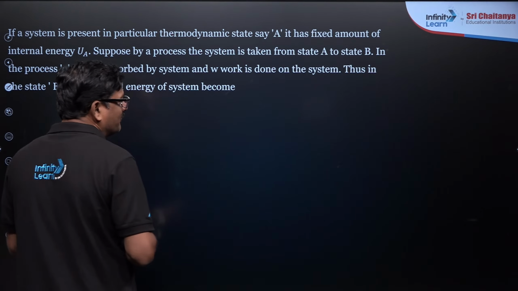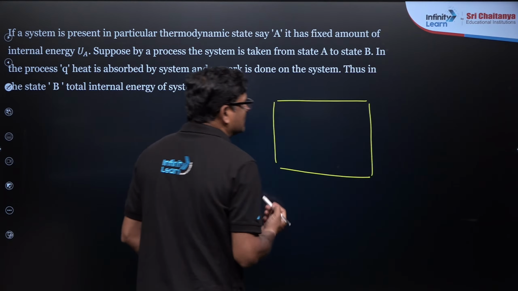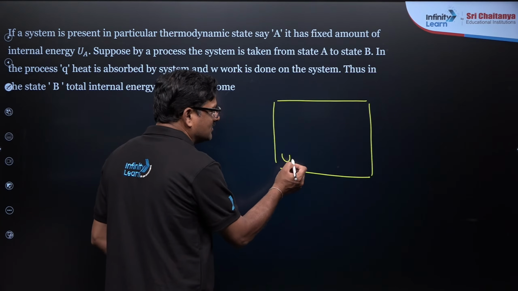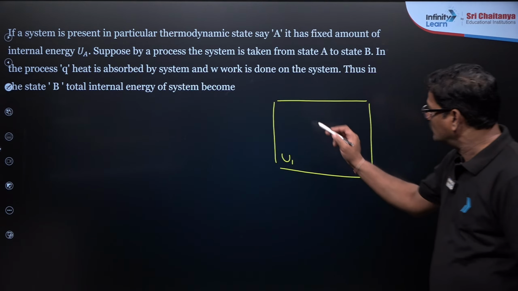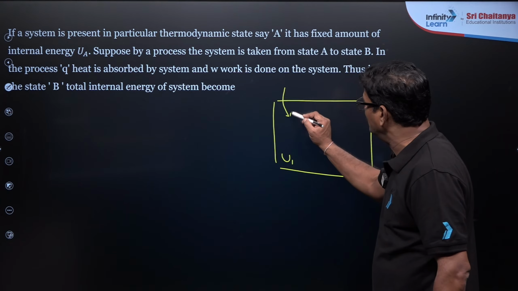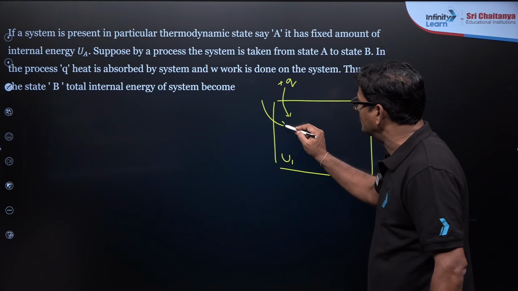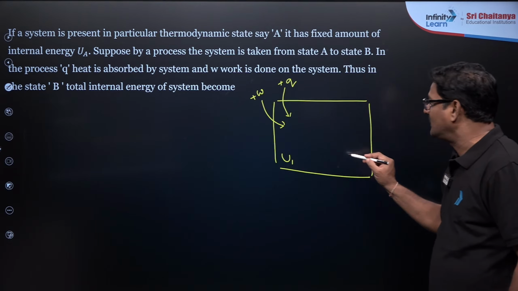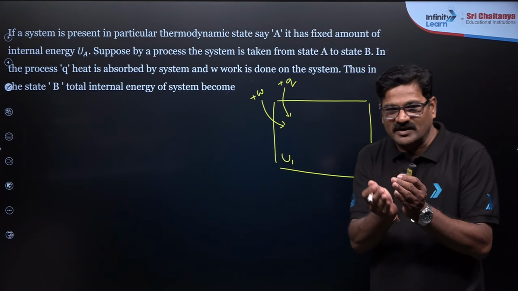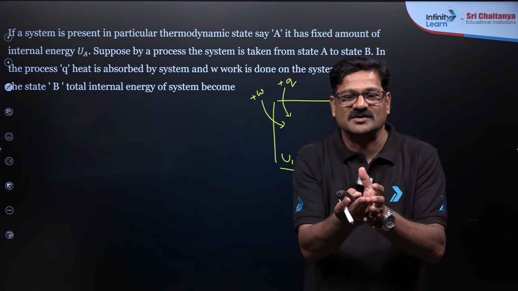Here we can see, this is a system. Initially its internal energy was U1, okay. Now I want to give it some energy Q, and simultaneously we do some work on it, so that its internal energy changes. I have taken some water and I have given some heat to this.